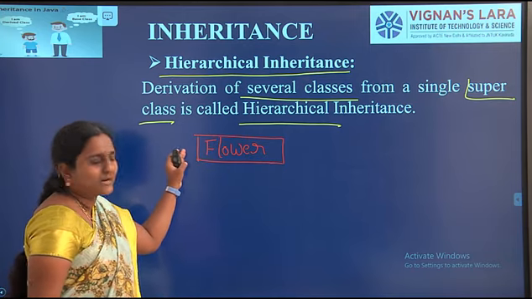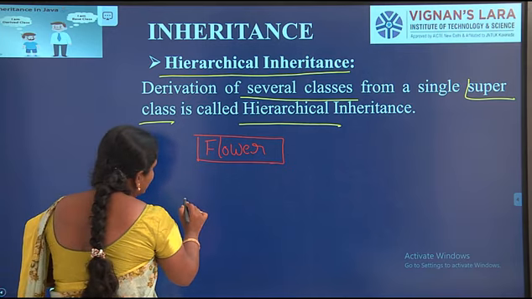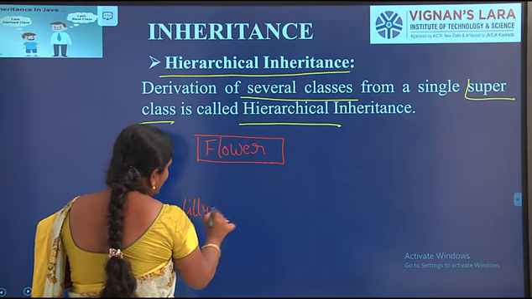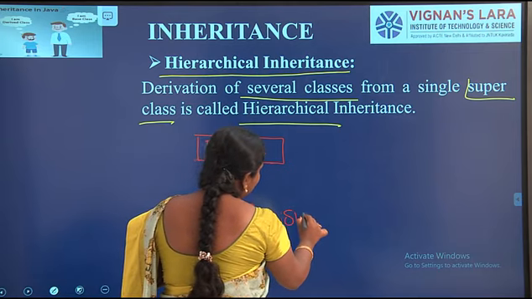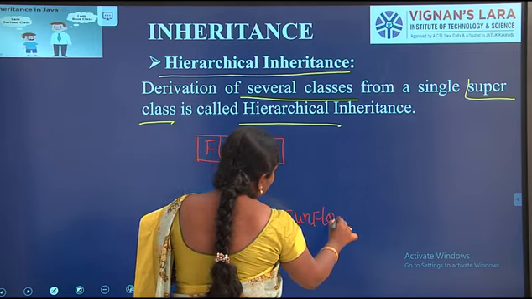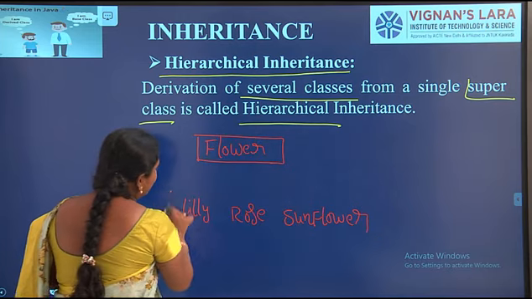Here flower is the superclass. Next one, lily, rose, sunflower. These three are derived classes.